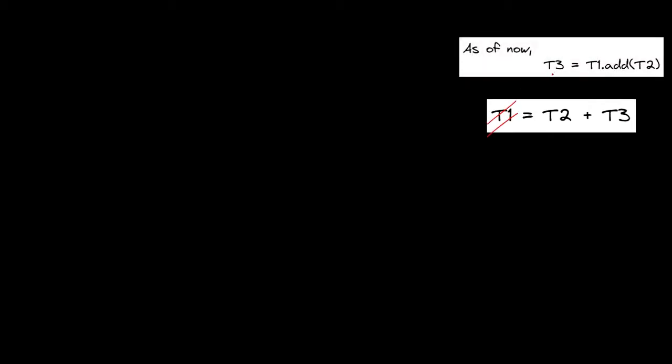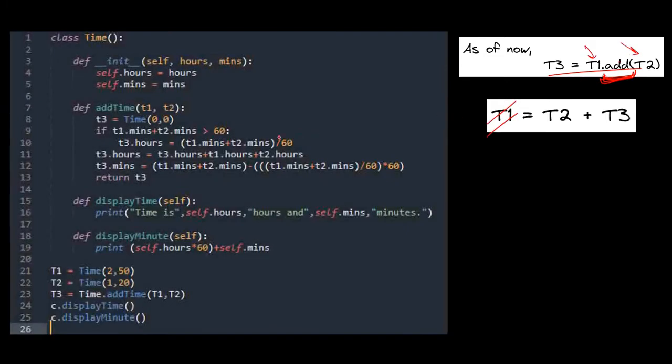As I told you, our target is to add time objects in this way, but as of now we are able to add them only this way. We need to create our own add function which adds two time objects. In this particular program, I have created a method which adds two times, taking time1 as an argument, and this is how I have called that method.